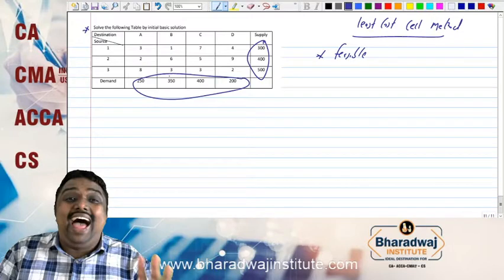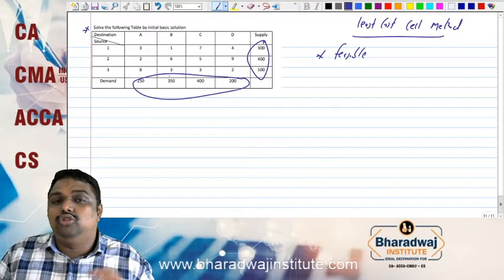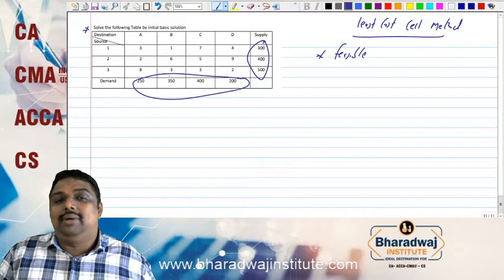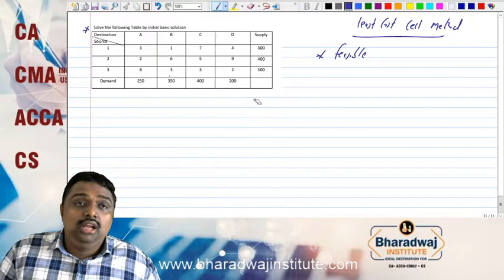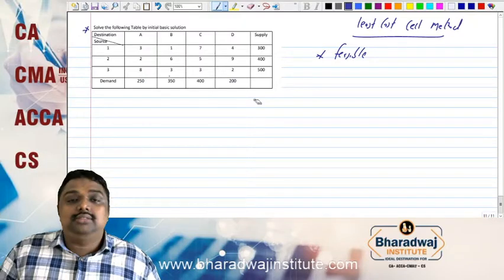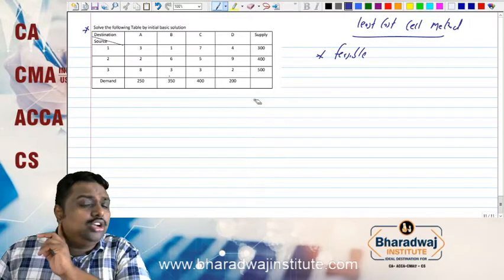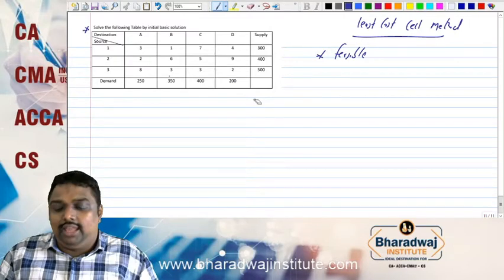balanced. In your assignment, as you know, rows and column must be equal. The same way here demand and supply must be equal. Then only we can start the problem itself. If demand and supply not equal, we have to do one additional step. So here we will check whether demand or supply equal.